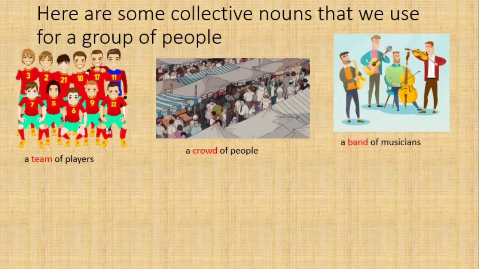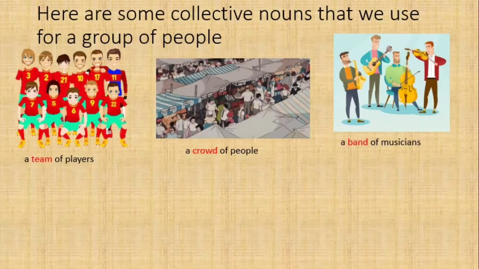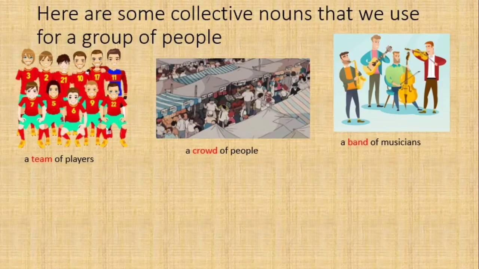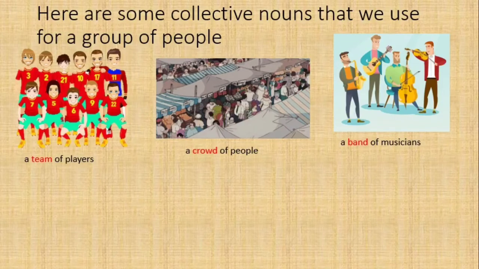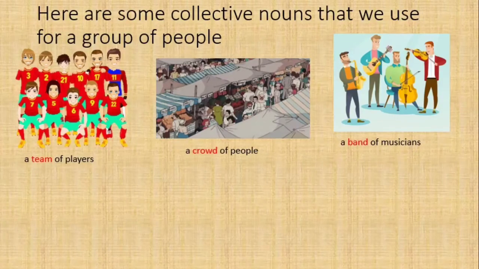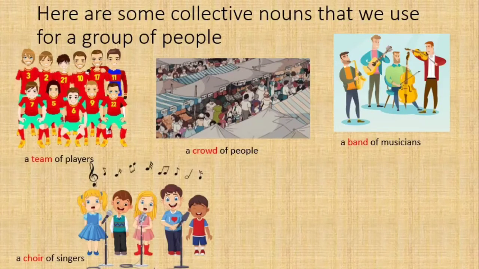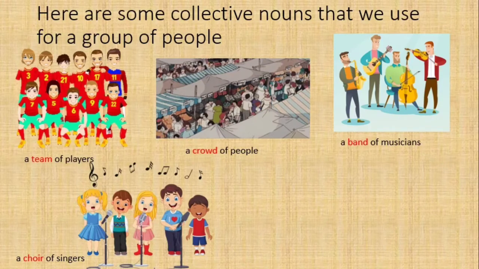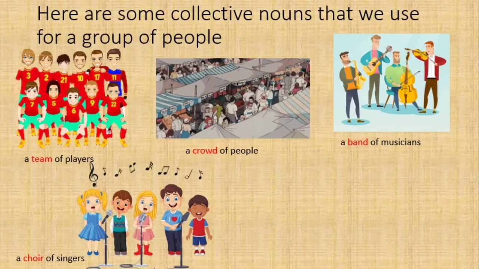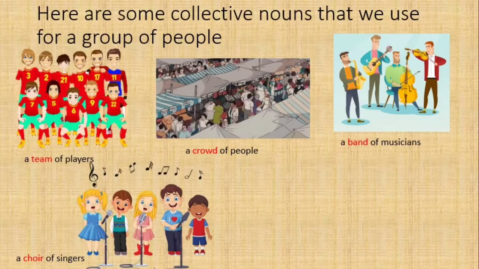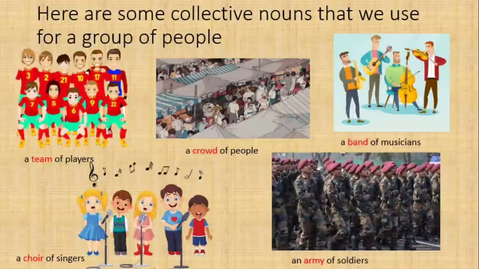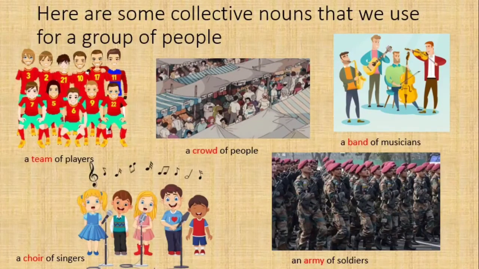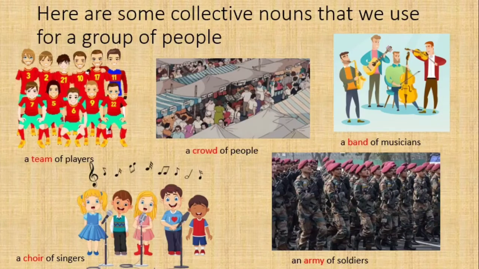A band of musicians. When there are many musicians performing at a concert or at a show, we call it a band of musicians. A choir of singers. When there are many singers singing, we call it a choir of singers. An army of soldiers. When we see many soldiers, we call it an army of soldiers.